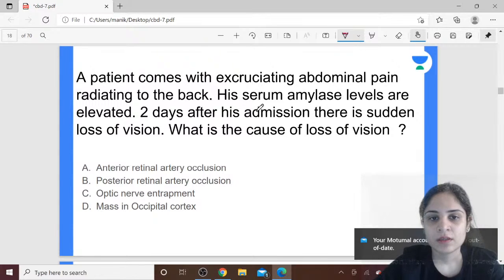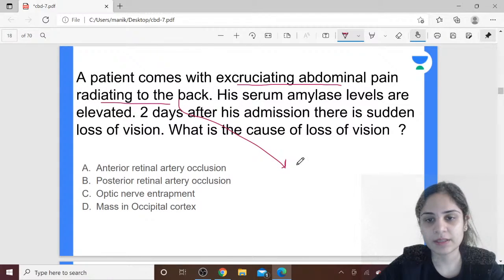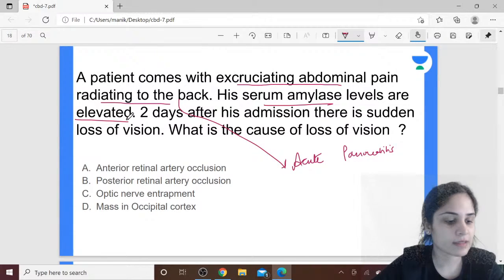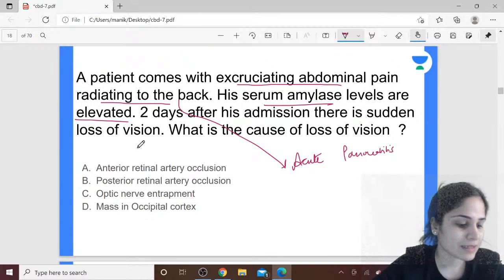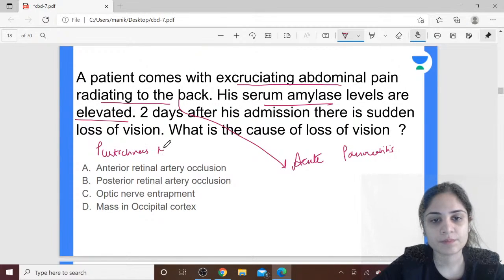absolutely correct. So what are we talking about here? If there is excruciating abdominal pain radiating to the back, okay, so this is nothing but pancreatitis, and since the serum amylase levels are acutely elevated, this is nothing but acute pancreatitis. Okay, so in acute pancreatitis, what is the name of the condition in which you will have loss of vision? So as correctly mentioned, the name of that condition is nothing but Purtscher's retinopathy. Purtscher's retinopathy.